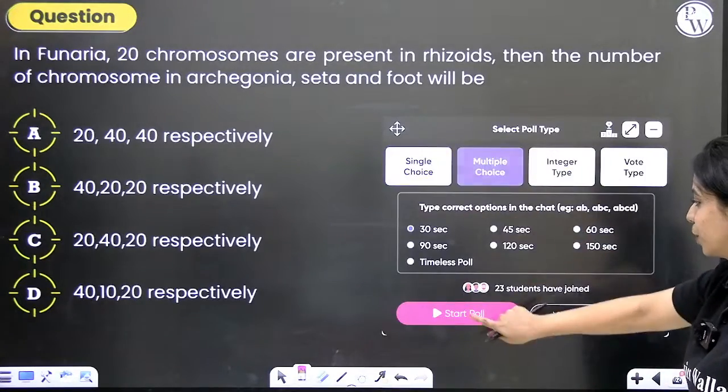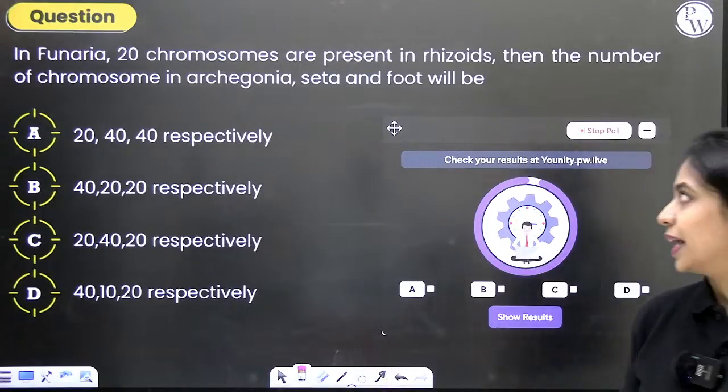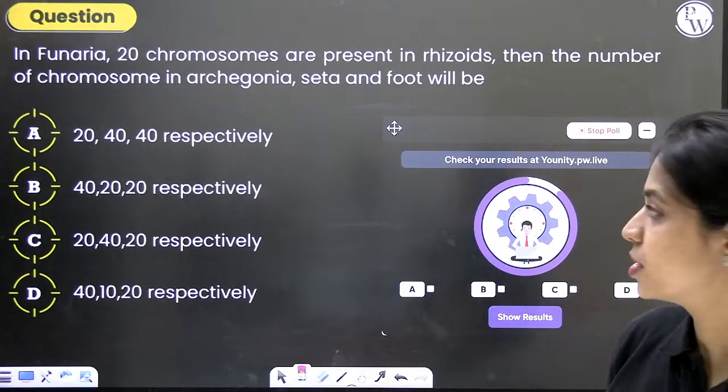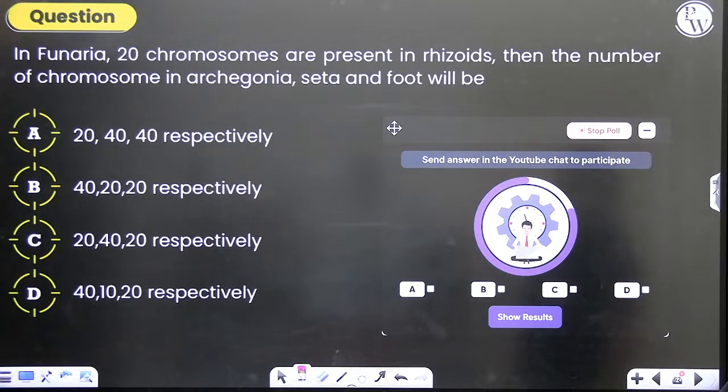This is an interesting question. In Funaria, which is a moss, 20 chromosomes are present in rhizoids. Then the number of chromosomes in archegonia, seta and foot will be.